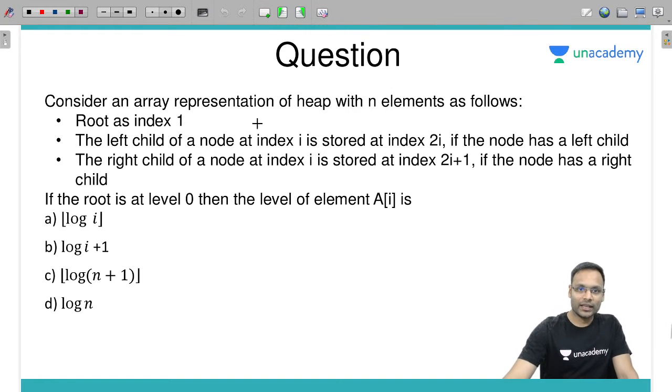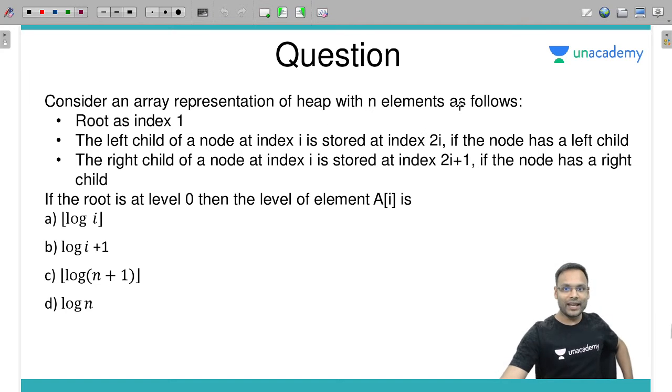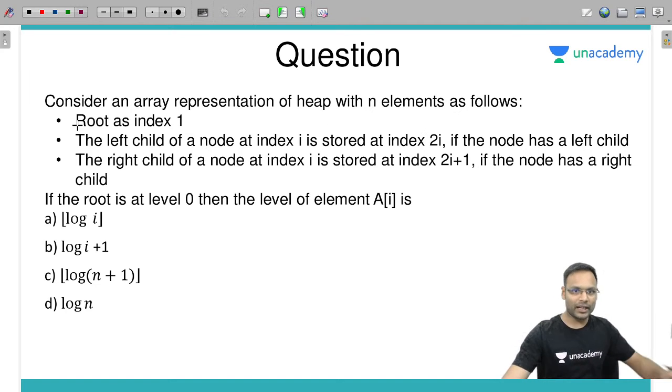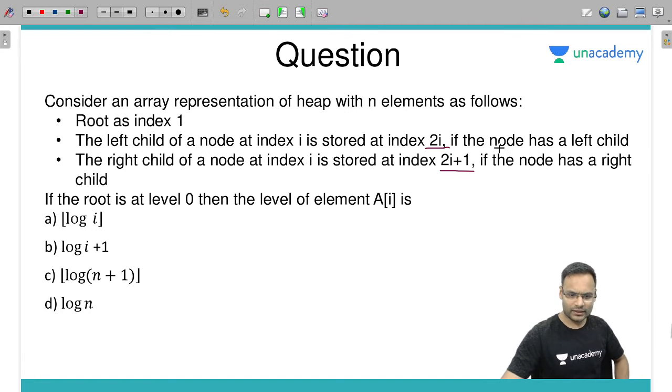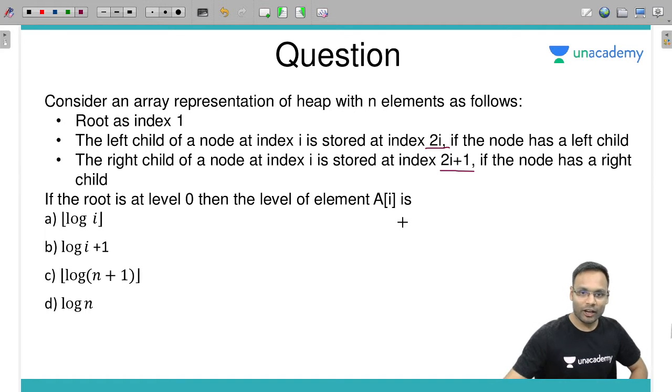Consider an array representation of a heap with n elements as follows. Fine. Array representation we all know, right? Root at index 1. We know that. The left child of a node at index i is stored at index 2i, meaning if a node is stored at i, its left child is at 2i and right child at 2i plus 1. That we know always. Next, if the root is at level 0, then the level of an element A[i] is what?